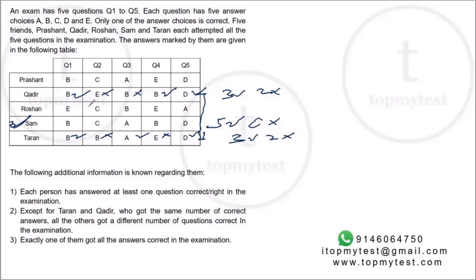Okay, let's check Roshan. Wrong, right, wrong, wrong, wrong. 1 right, 4 wrong. And Prashant. Right, right, right, wrong, right. 4 right, 1 wrong. Okay, so this matches with all the information. We have figured out who got all right. We know the scores of each of them. Nothing much left to do. Let's go to the questions and answer them.